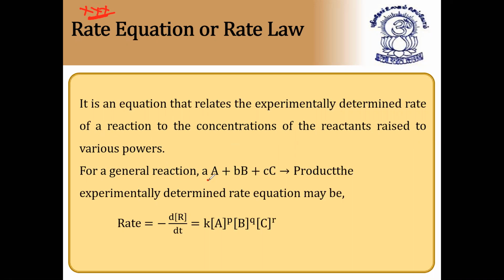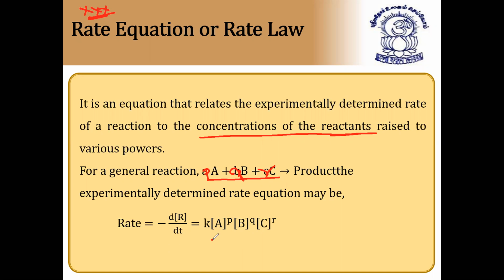It is an equation that relates experimentally the rate of reaction to the concentration of reactants raised to various powers. For example, for this reaction, only reactants are considered. Very, very important for rate law: concentration of reactants only. Rate equation: the rate is equal to minus d[R]/dt with respect to reactants, and it is proportional to the concentration of reactants raised to the stoichiometric powers. Here they have given A, B, C, but this should be given as p molecules of A plus q molecules of B plus r molecules of C.